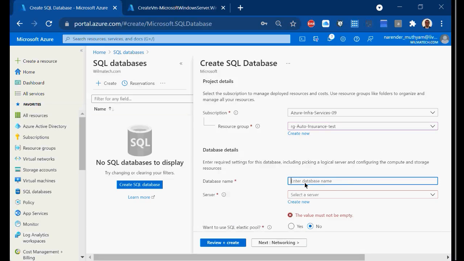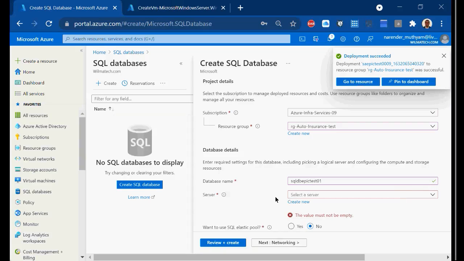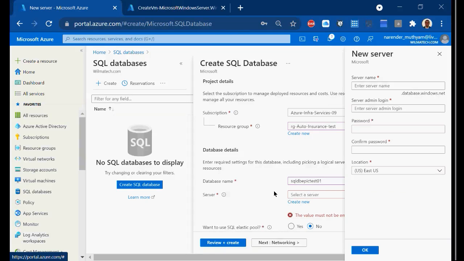So I'm calling it as database name. Database name I'm calling it as SQL DB test, or I can call it as Epic DB test 01. And now I'll create a new server. Means this database should be residing on a server, and that is taken care by Microsoft. So I still need to create it. It's like a VM which is being hosted on the Microsoft end.